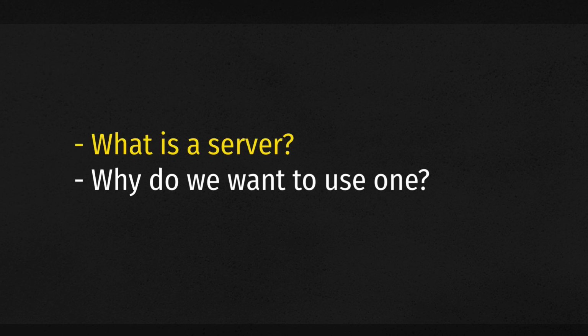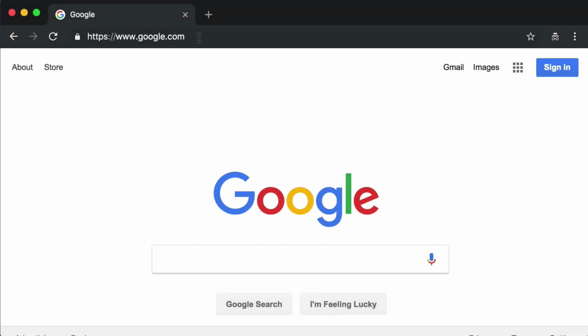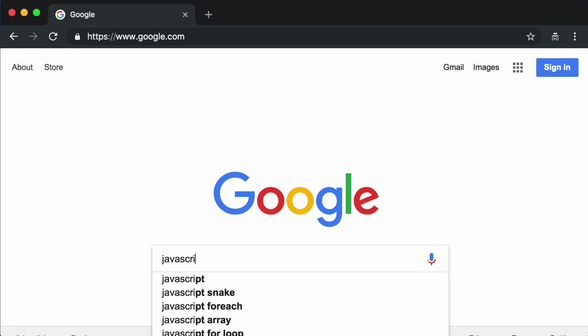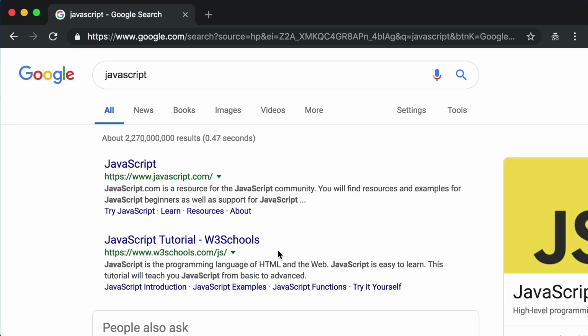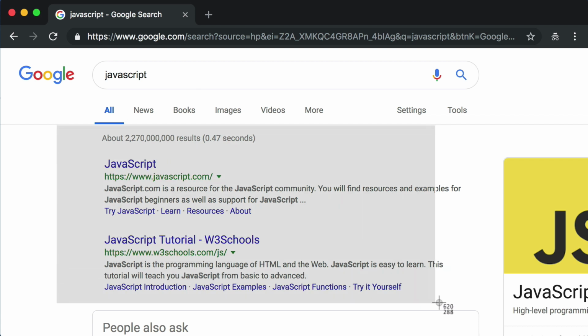Let's start with what is a server. So when I visit google.com, my web browser sends off a request to the Google server. And the Google server sends back a response with the HTML to display this page. Now, when I search for something, so if in the main Google field I search for JavaScript, my web browser sends off a request to the Google server with JavaScript as my search term, and then the Google server sends back a response with the data needed to display these results.